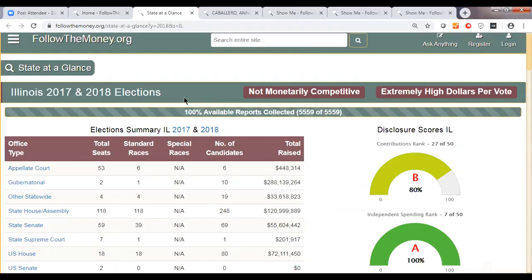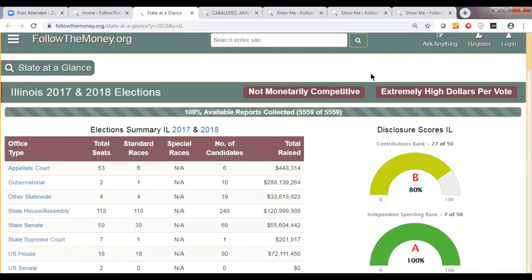Right away, you see that we're looking at elections in 2017 and 2018, and there's some information about trends in the state. Here we see that the campaigns involve very high dollars per vote, so they're very expensive campaigns, and they're not monetarily competitive. And this is dynamic to the state that we've selected.